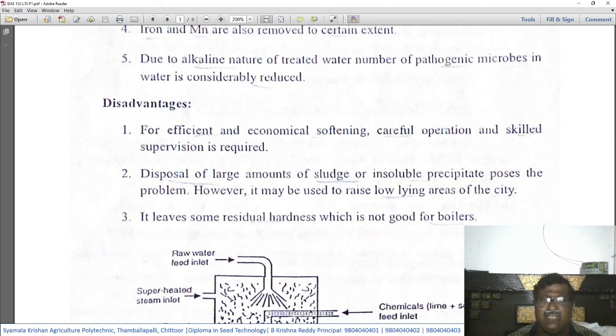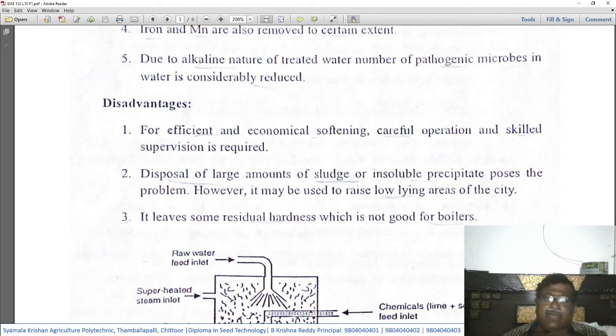But in industrial areas or areas not used for agricultural purposes, where there are low lying areas or pits, this sludge can be used to fill them and it will be disposed of in such areas. Next, number three, it leaves some residual hardness which is not good for boilers.